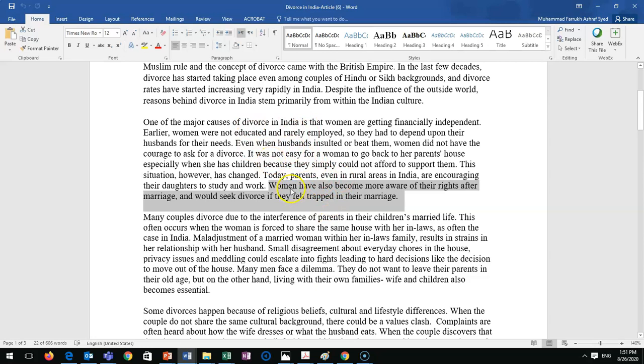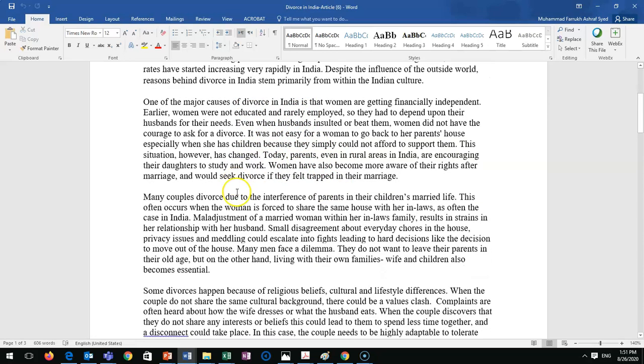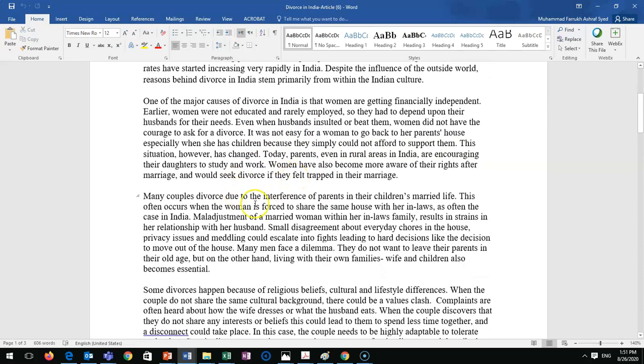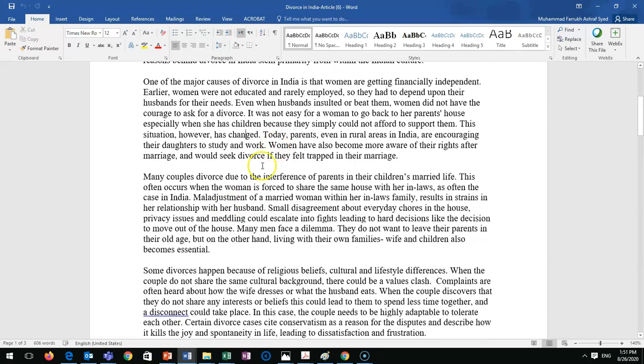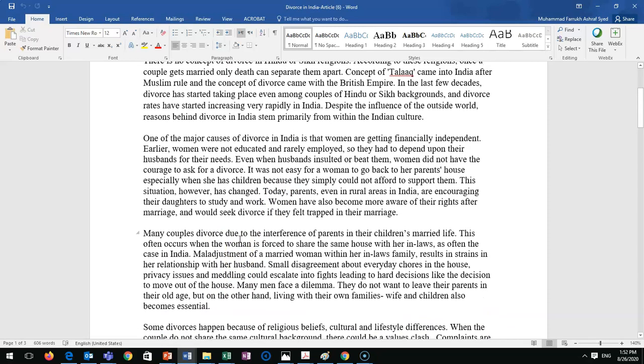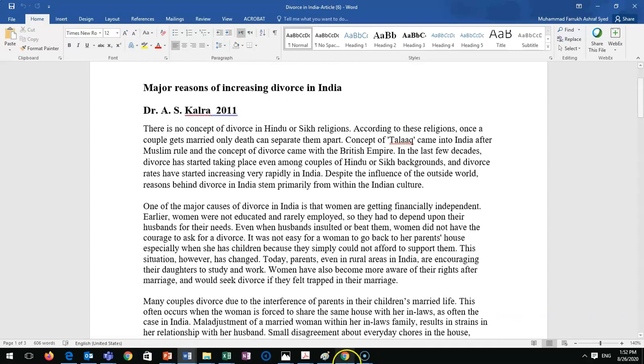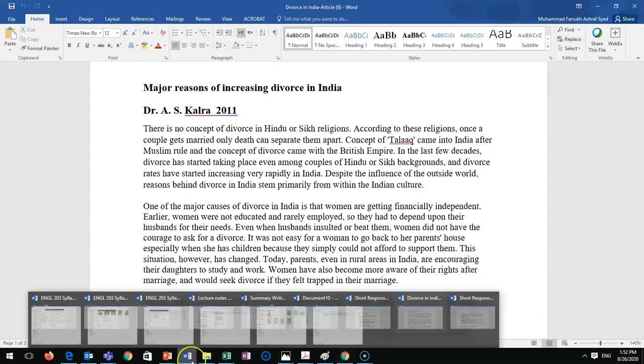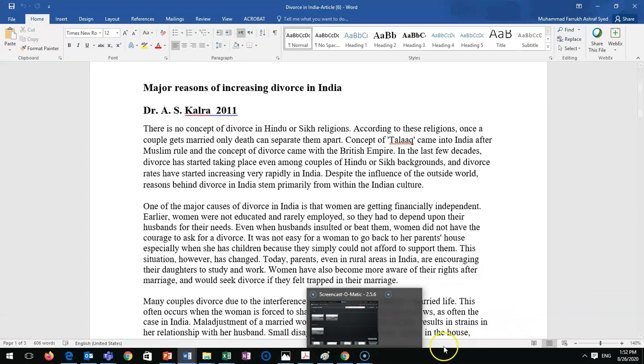So basically this is another idea here, not explained in detail. Okay, so 2 ideas here, one here, one here. So basically there are 4 different ideas, you can say. Okay, so this is the article. You should read this article, find the information to understand this video.